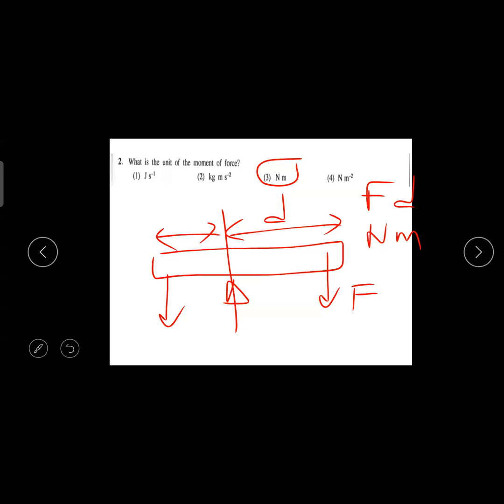What is the real unit of the newton? kg m s minus 2. So kg m s minus 2 into another m. Then the fundamental unit of moment of force will be kg m squared s minus 2. That is the fundamental unit. So please write it and keep it.